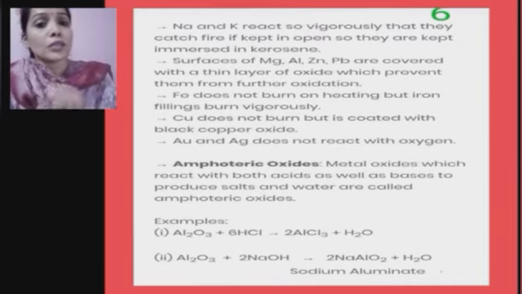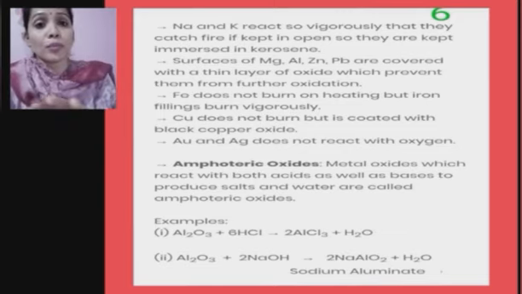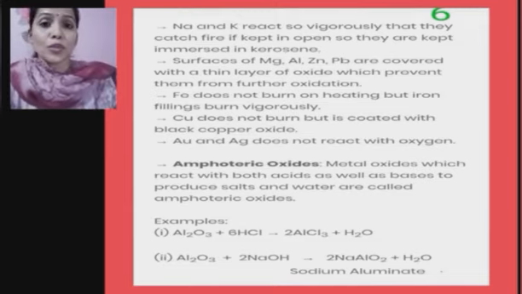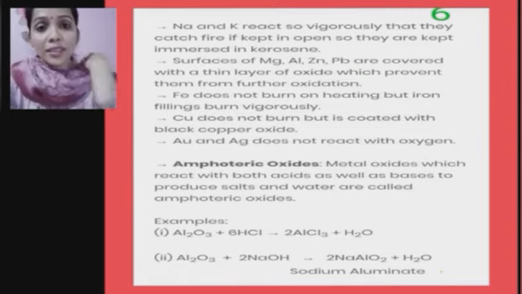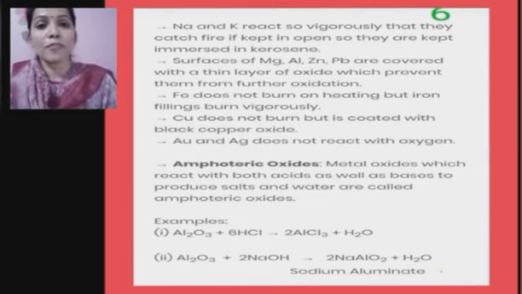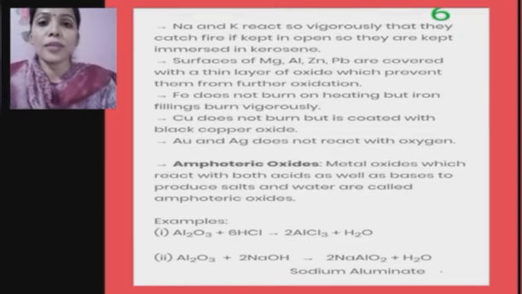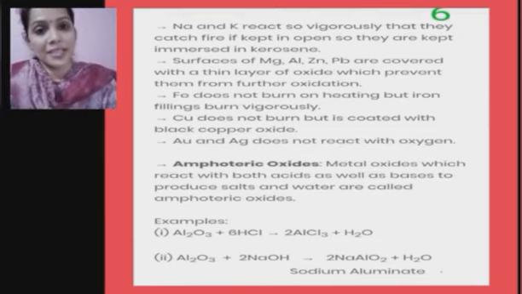Now sometimes, for example, oxides of metals like aluminium and zinc react with both acid and base. That is, they show acidic as well as basic behavior. So we have already learned what they are called. They are called amphoteric oxides. So oxides of metals showing behavior of both acid and base are called amphoteric oxides. Among them, aluminium oxide and zinc oxide are the examples.